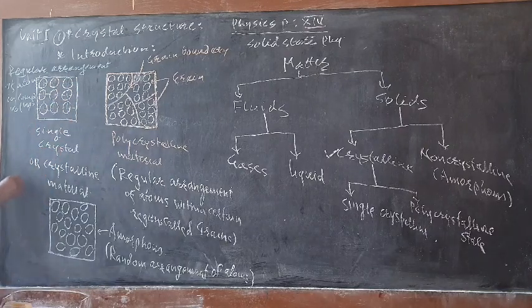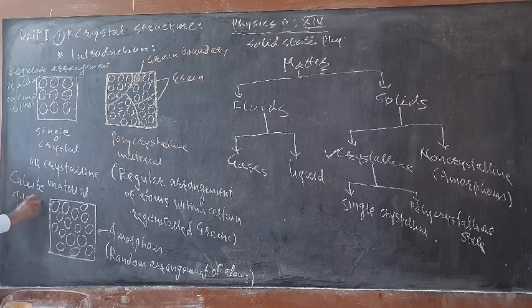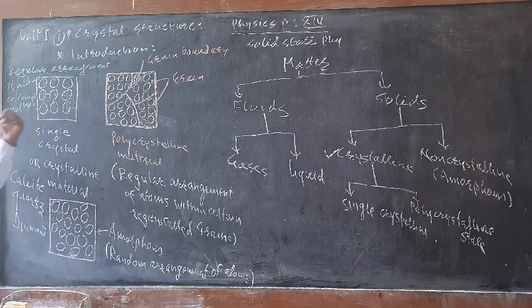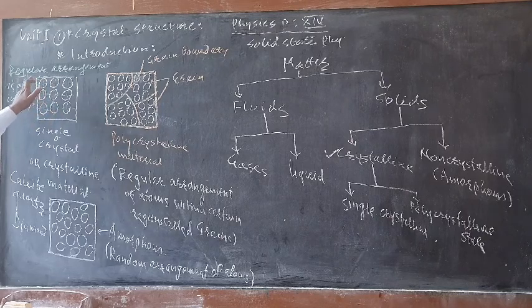For example, quartz, calcite or quartz crystal occurring in nature, or diamond. These are some examples of single crystals in which there are no defects. The arrangement is very regular, as shown here.